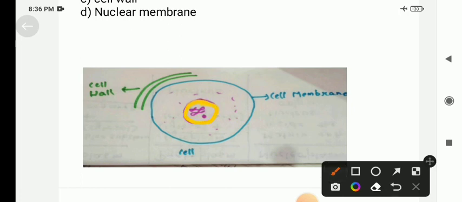So this is the nucleus, and all this is the cytoplasm. In this question, we have been asked which membrane separates the nucleus from the cytoplasm. Outside the nucleus there is nuclear membrane present. So this nuclear membrane is separating the nucleus from the cytoplasm.